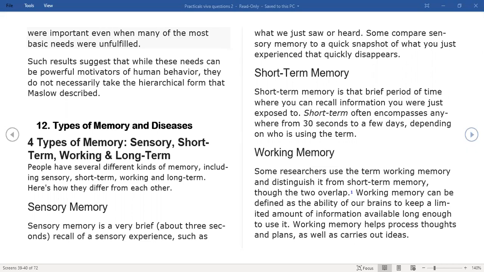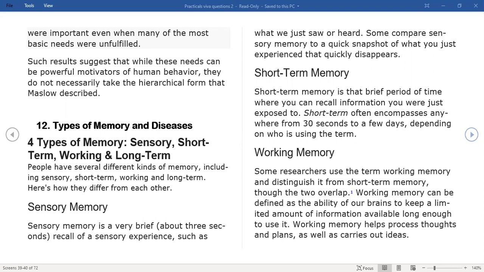So sensory memory is a very brief memory that allows people to retain certain impressions or sensory information after the original stimulus has been received and stopped. The time that is taken for this to be forgotten is 3 seconds. That means whatever sensory information that we get is retained in our brain only for 3 seconds. According to what is written here, sensory memory is a very brief, about 3 seconds, recall of sensory experiences such as what we saw or heard. Some compare sensory memory to a quick snapshot of what you just experienced and it quickly disappears.